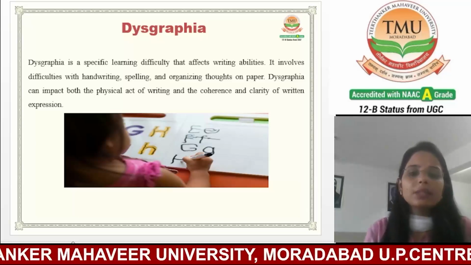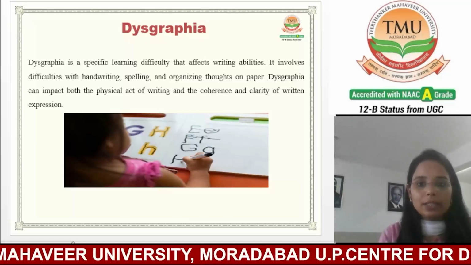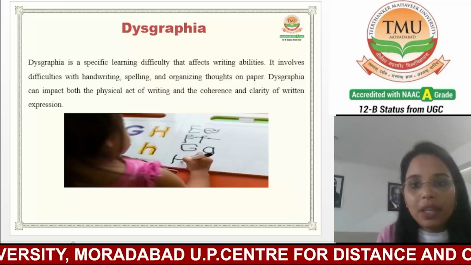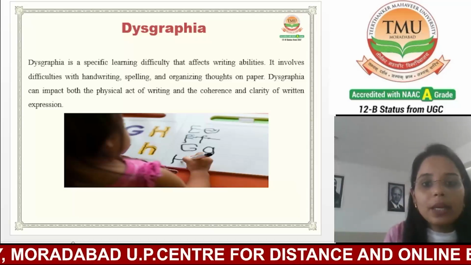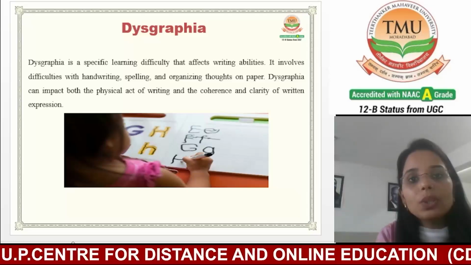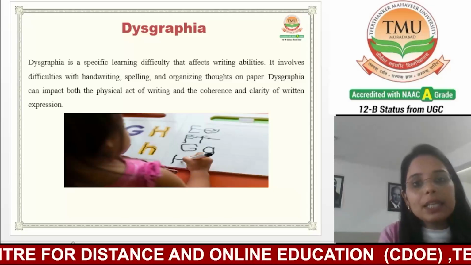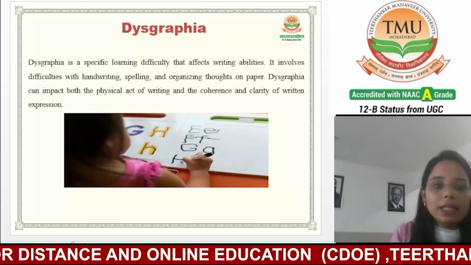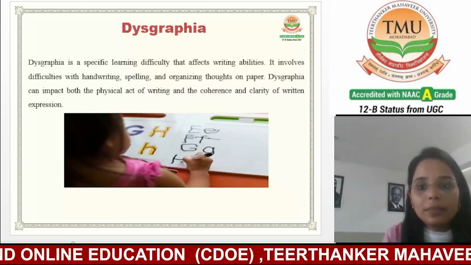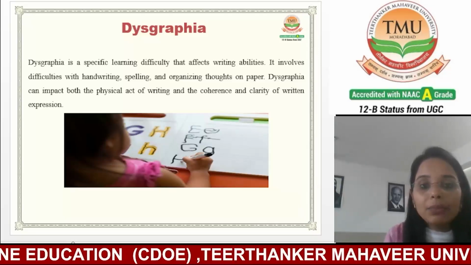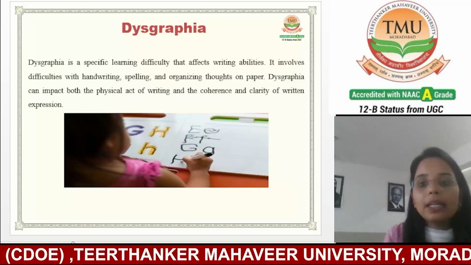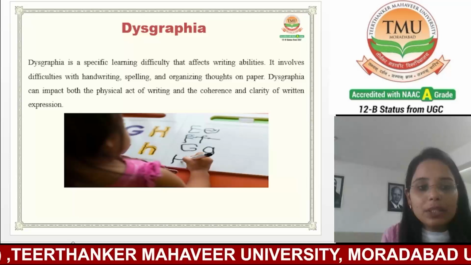Dysgraphia is a specific learning difficulty that affects the writing abilities of children. It involves difficulties with handwriting, spelling, and organizing thoughts on paper. Basically, dysgraphia is a learning disability that affects the writing and drawing skills of children. It can impact both the physical act of writing and the coherence and clarity of written expression.